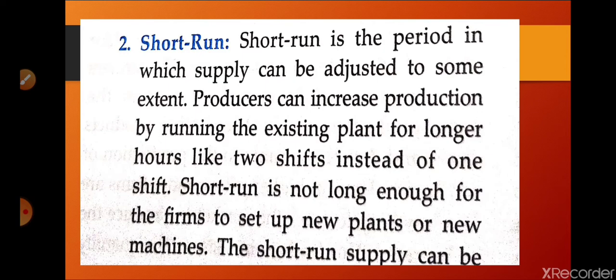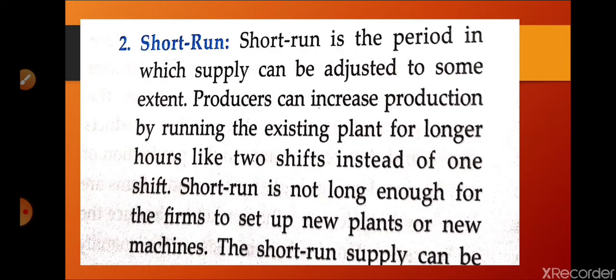Or we can say that you do not have enough money for additional machines or for an additional plant. So these things are not possible. What is possible is only that we can increase the working hours of the workers, or have two shifts. Like this, a little supply can be adjusted, but we do not have enough resources to adjust supply fully. We cannot double or triple supply in the short run period. We can go through this with the help of the figure, which I'll explain afterwards.